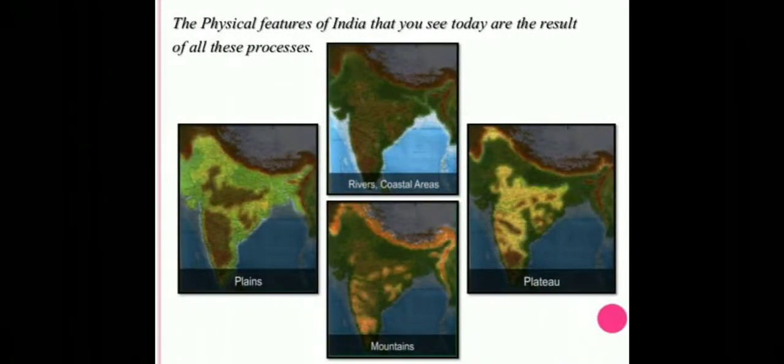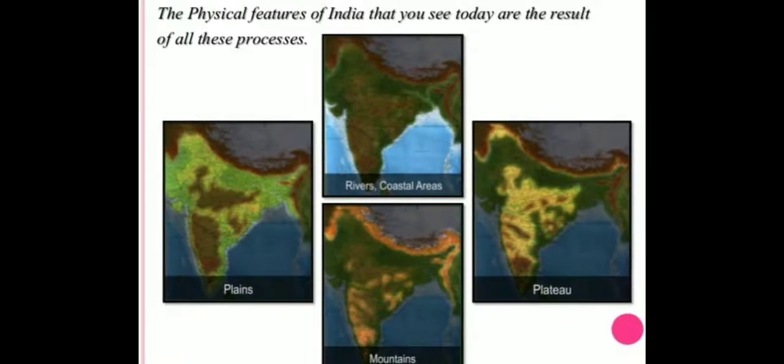Now, the physical features of India that we see today are the result of all these processes. We can see physical features like rivers, plains, mountains, plateaus, all of which we can see in India.